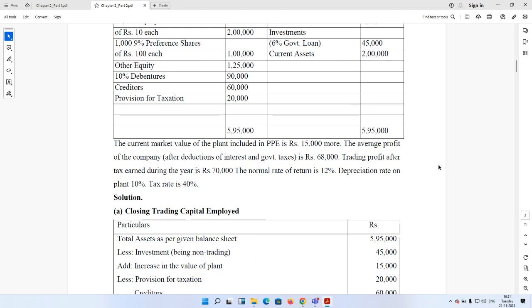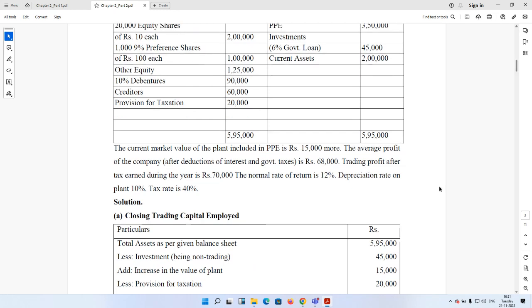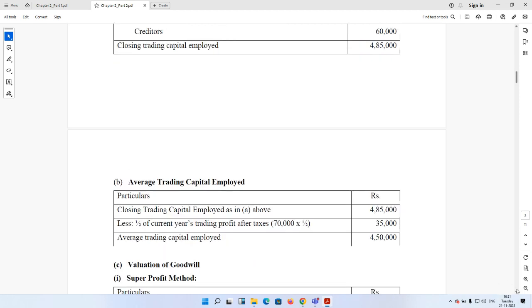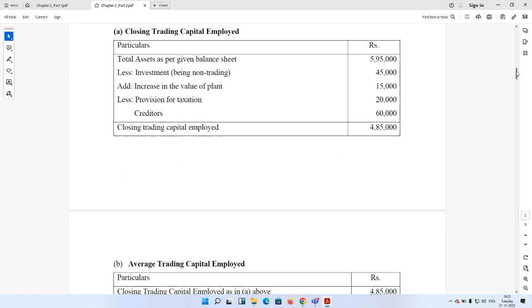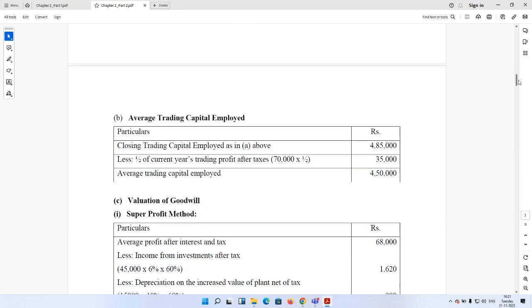Now with this, we are adding the increase in the value of plant, because the value of plant has increased by 15,000. So 15,000 has been added. From this, we are deducting the current liabilities, which are provision for tax 20,000 and creditors 60,000. So that gives us a closing trading capital employed of 4,85,000. Now from this, we need to